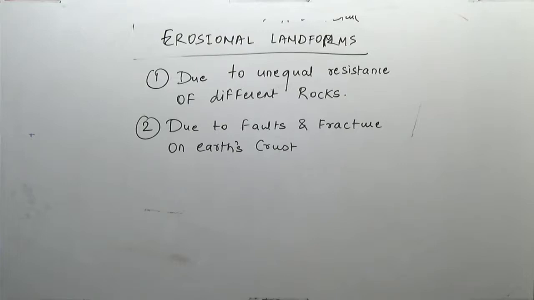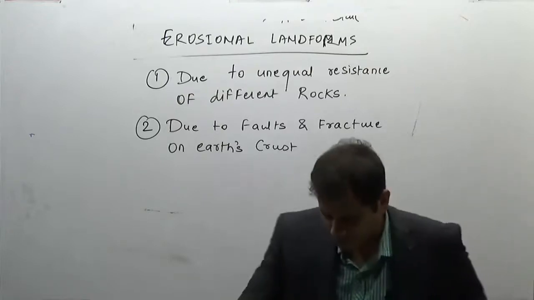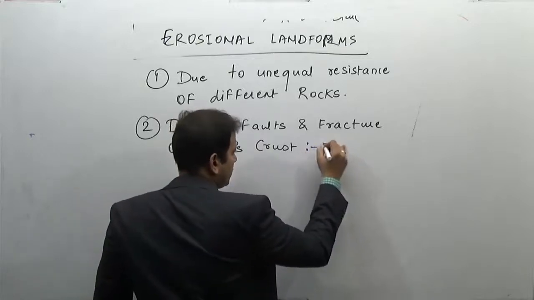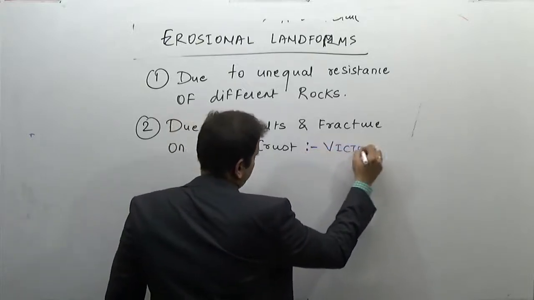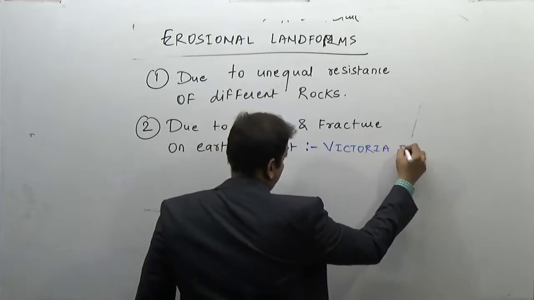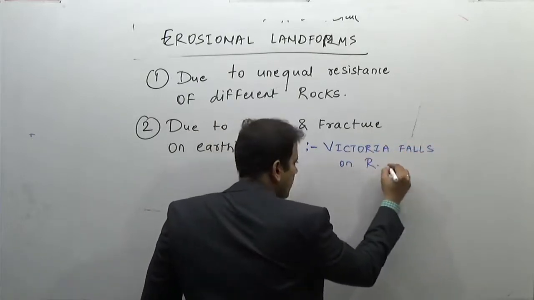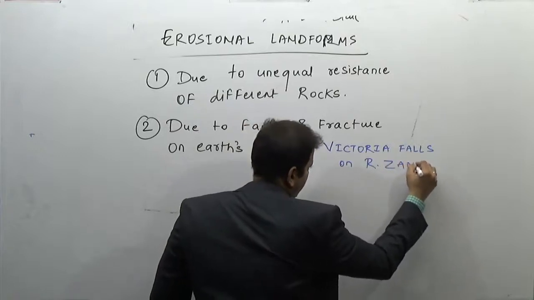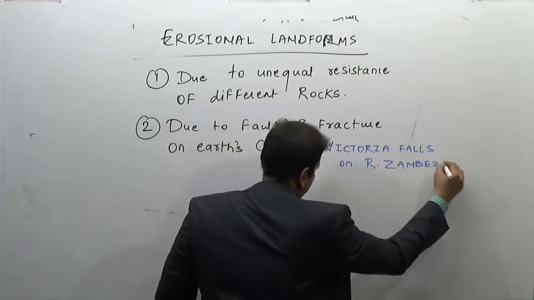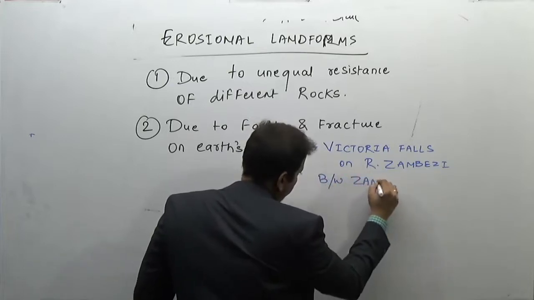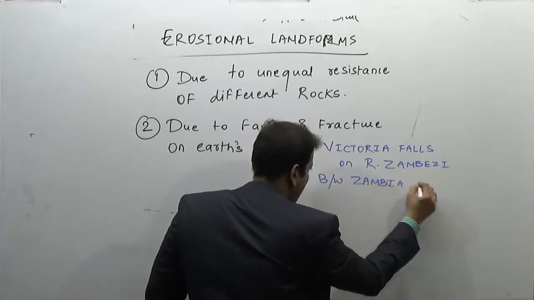It is on the river Zambezi, between Zambia and Zimbabwe.